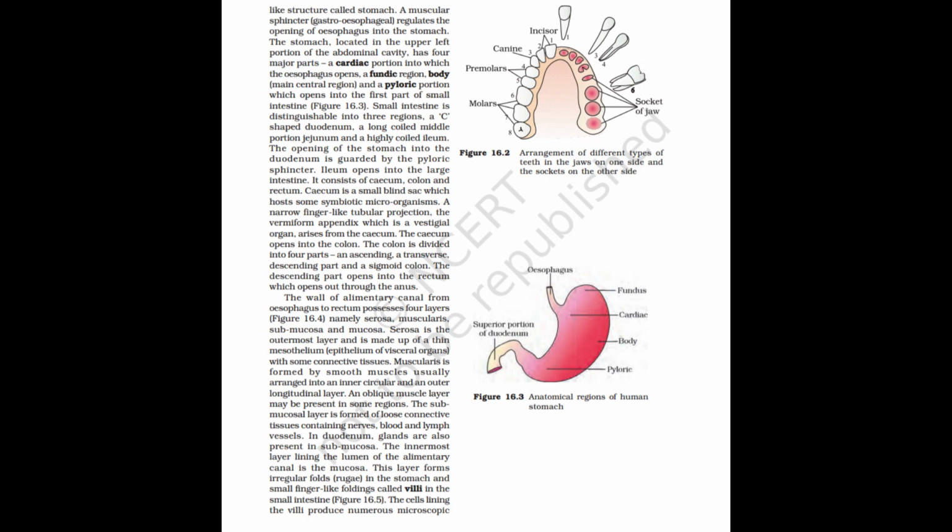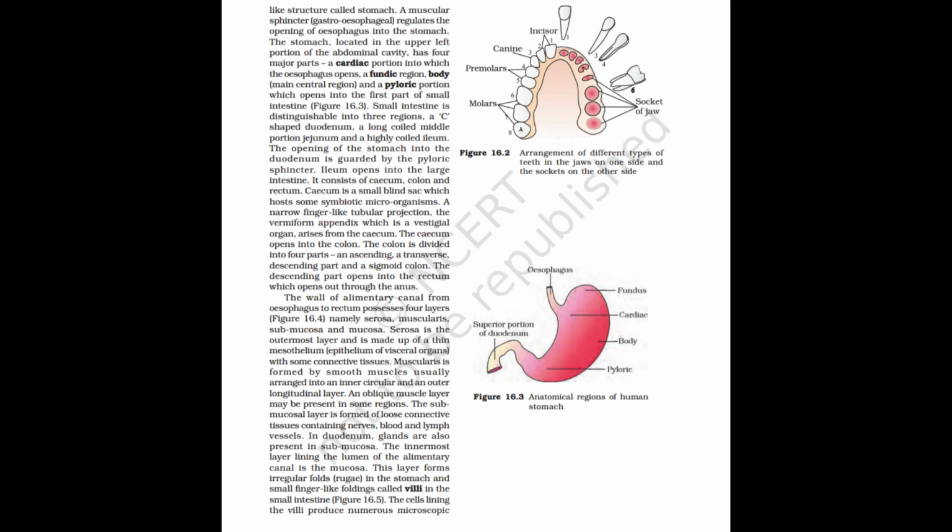Small intestine is distinguishable into 3 regions: a C-shaped duodenum, a long coiled middle portion jejunum, and a highly coiled ileum. The opening of the stomach into the duodenum is guarded by the pyloric sphincter. Ileum opens into the large intestine. It consists of cecum, colon, and rectum. Cecum is a small blind sac which hosts some symbiotic microorganisms. A narrow finger-like tubular projection, the vermiform appendix, which is a vestigial organ, arises from the cecum.